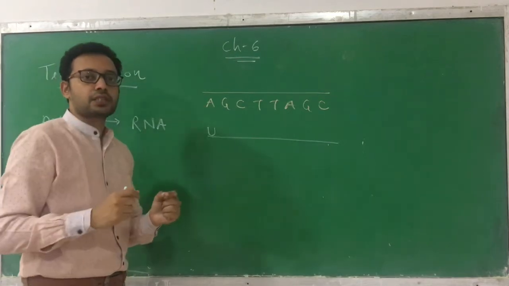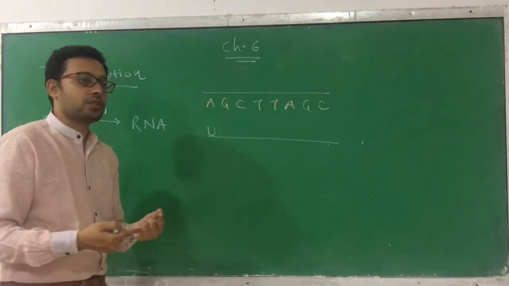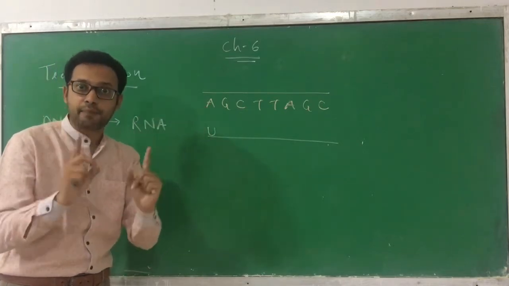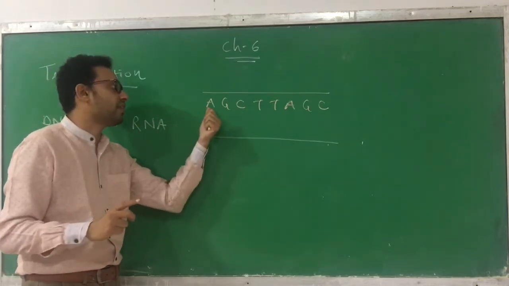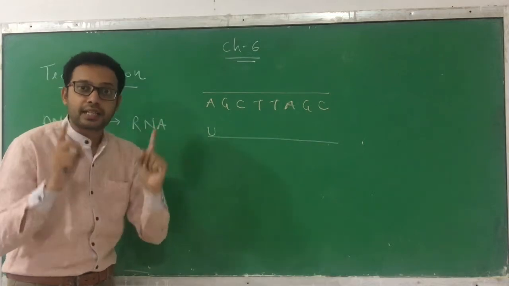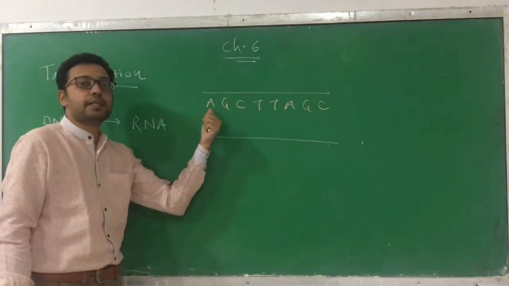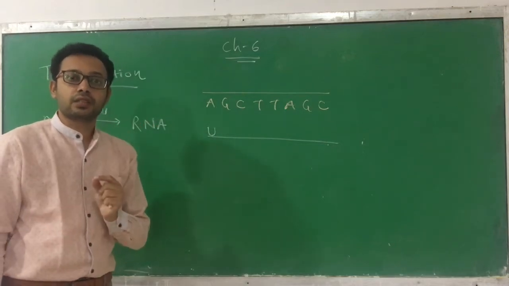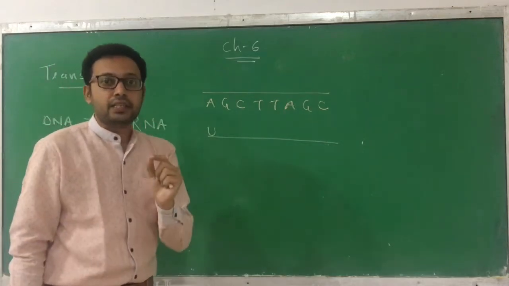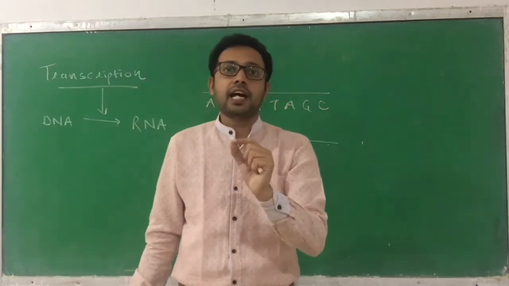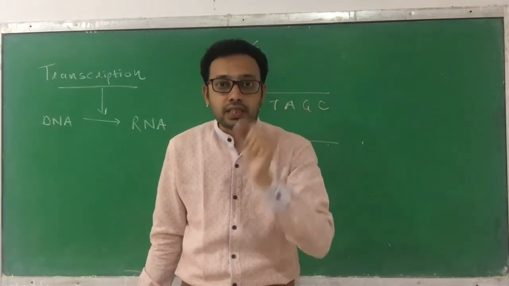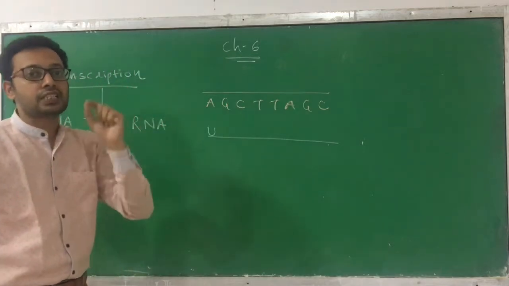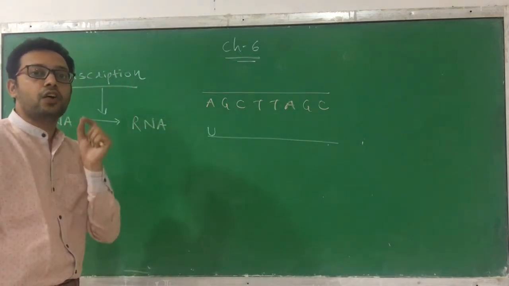This is the difference. In replication, the complementary base pair of A is T. Remember, in replication, the complementary base of A is T, but in transcription, the complementary base of A is U. This is the only difference. In replication, thymine is present, whereas in transcription, uracil or U is present as the complementary base of adenine or A.